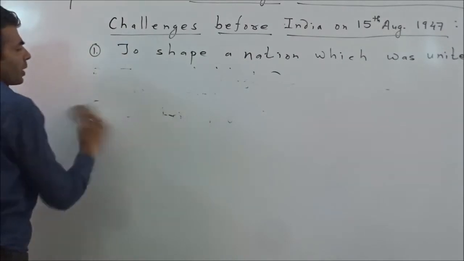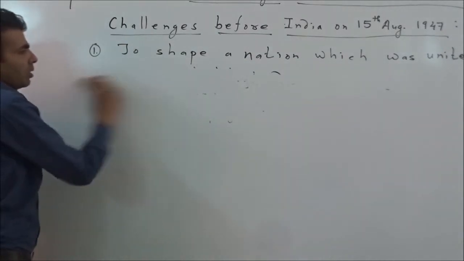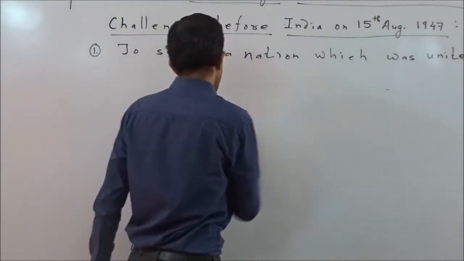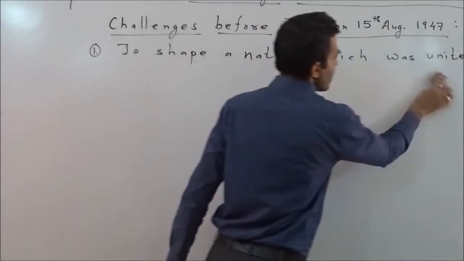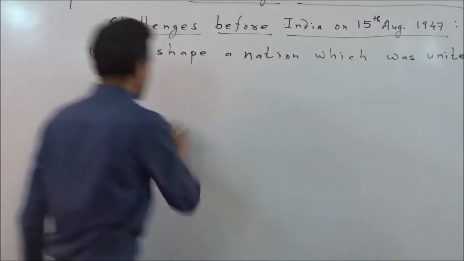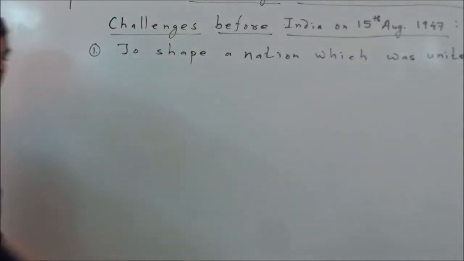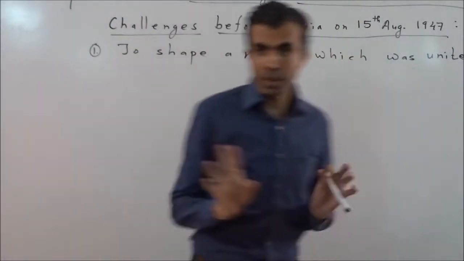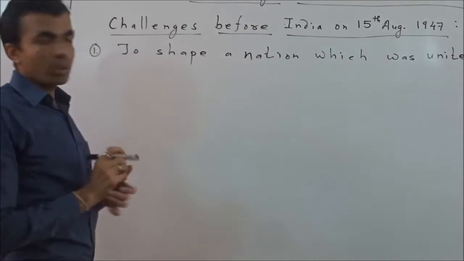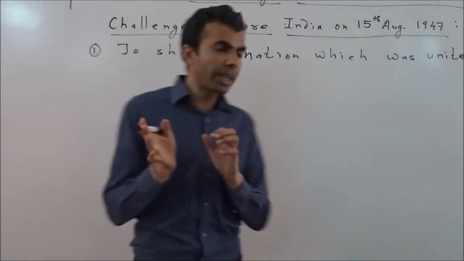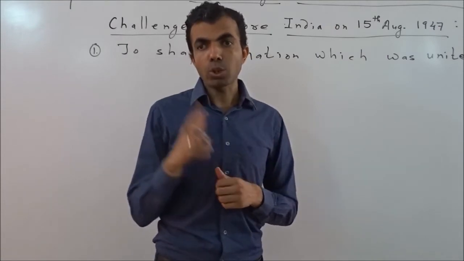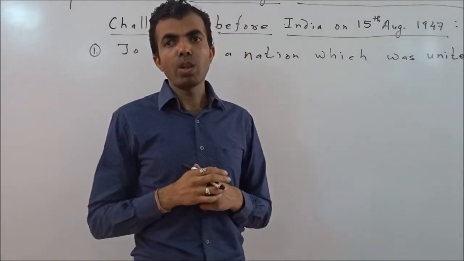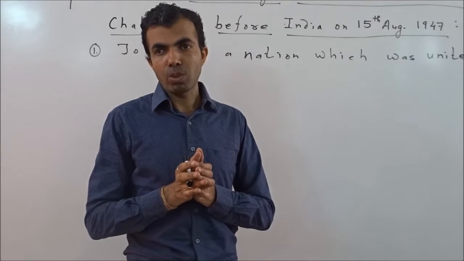First and foremost, when we start this topic, I will clear to you what the situation was in 1947. You all know that on 15th August 1947, not one but two nations came into existence.